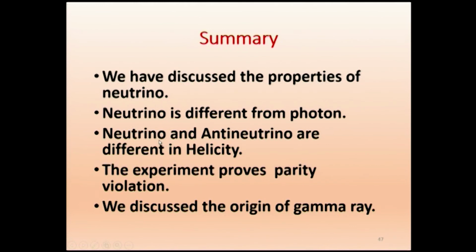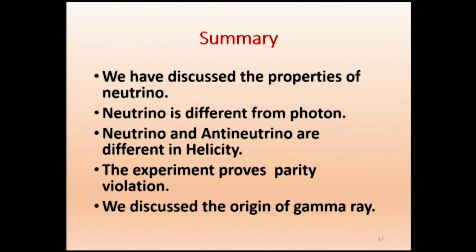You remember we said about direction of emission. Direction of emission is different. Neutrino will have H equal to +half, and antineutrino -half. That we discussed for beta plus, beta minus, neutrino, antineutrino. The experiment proves parity violation. That experiment was done by a scientist called Wu.